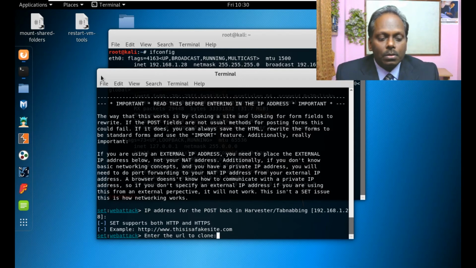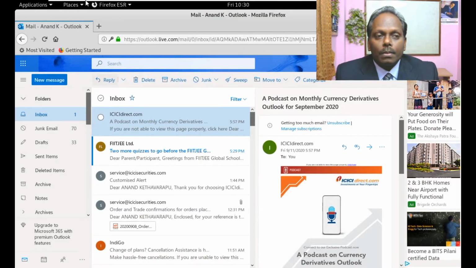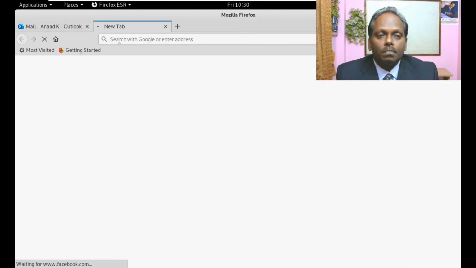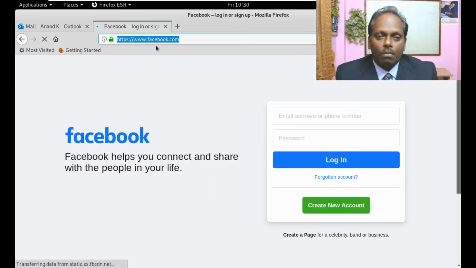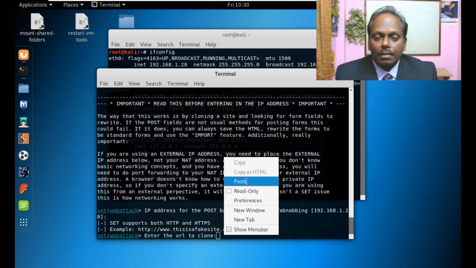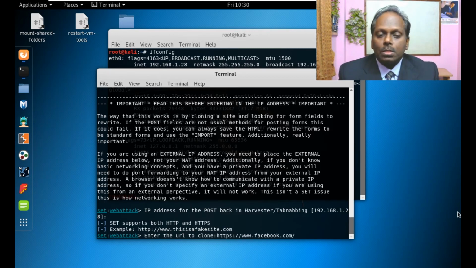For that, I will go to a website. I will try whether Facebook is working or not. So I'll click this one. You can see this is the website I want to clone now. Remember, this is what a hacker does. I'm just copying the URL and placing it here. So the first page of this website will be cloned.